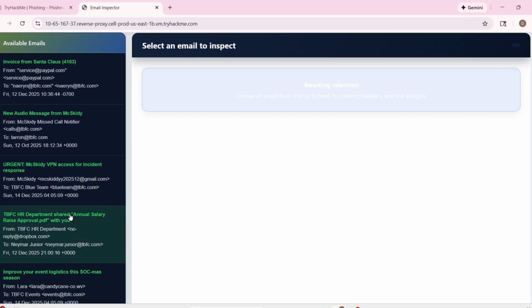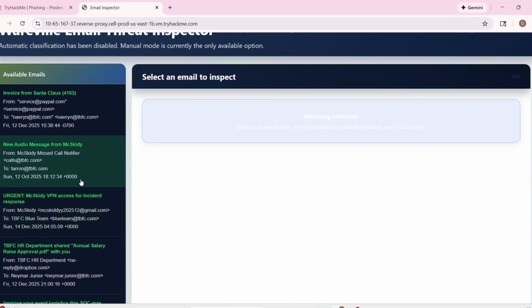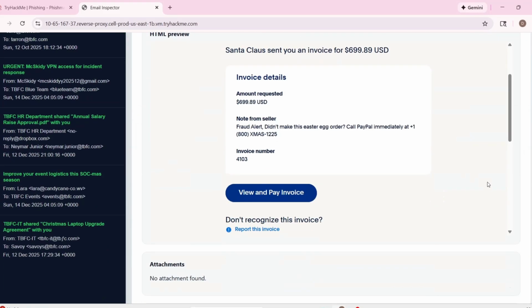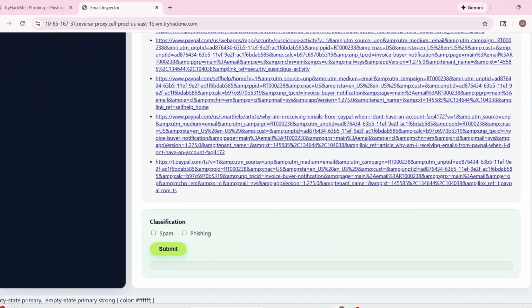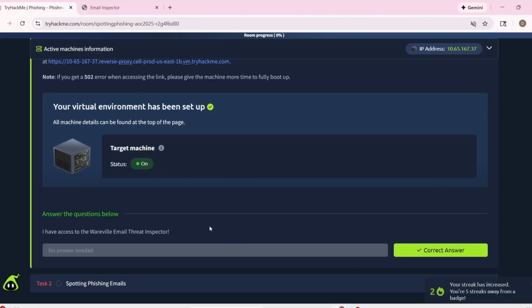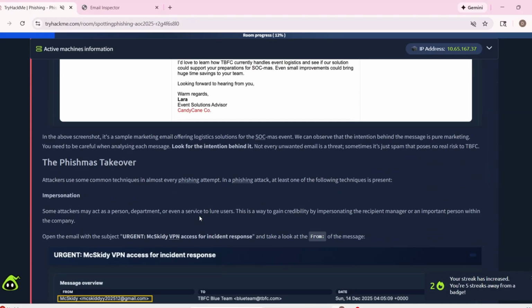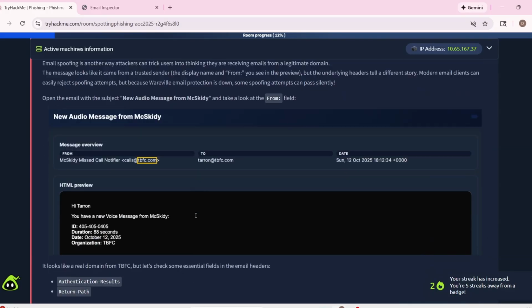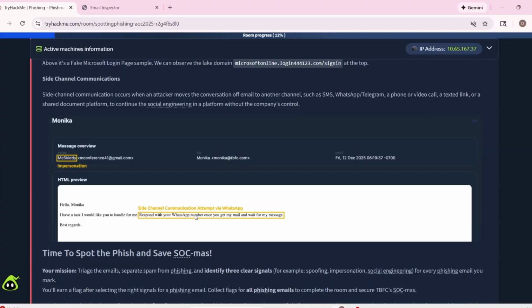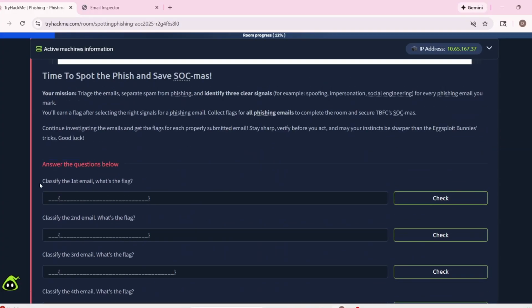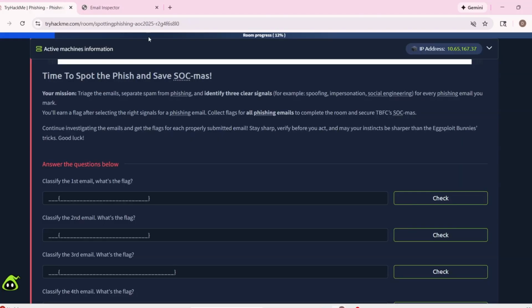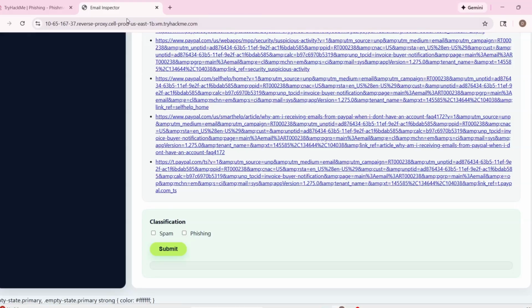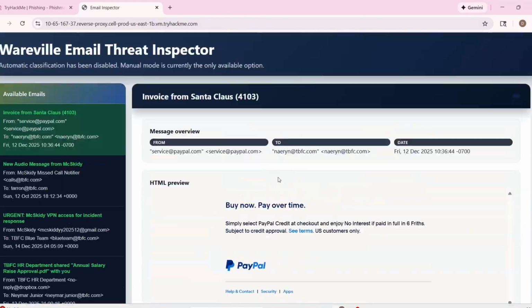So as we can see here, we have 6 emails, and most probably we need to understand if they are malicious or not. Oh no, we have to classify them as spam or phishing, and I can check this one. Okay, and now we can answer this question. So most probably after classifying as spam or phishing, it will give us a code that we need to put here. So we can start with this one.